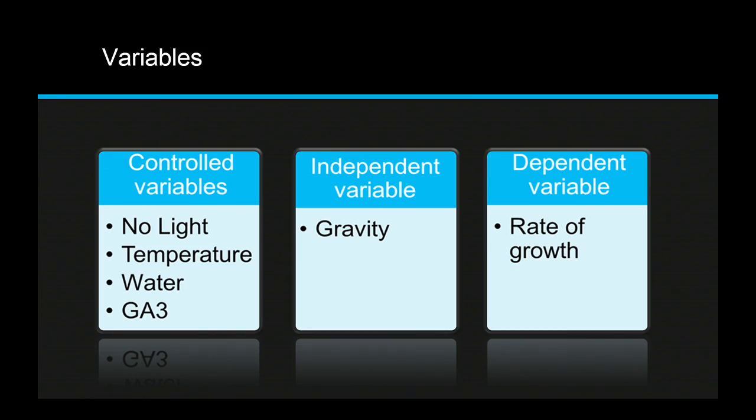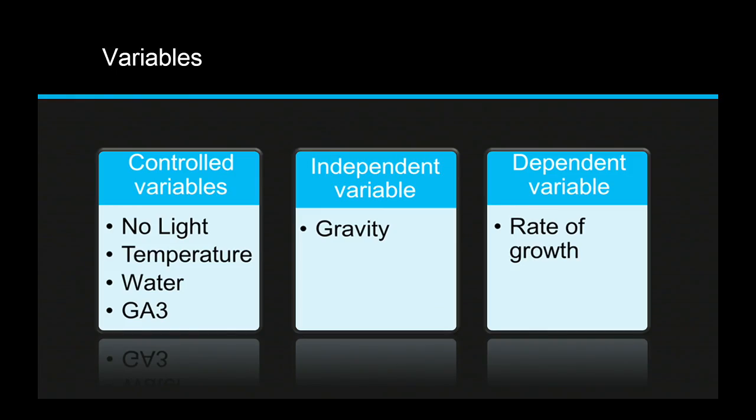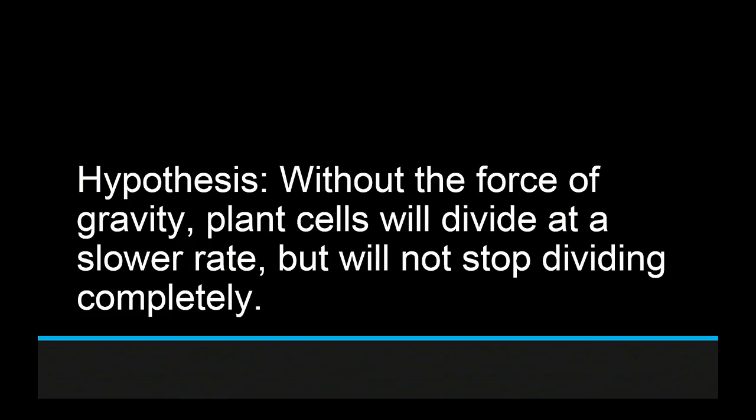The independent variable in our experiment is gravity. As Caitlin said, we wanted to see how it would affect the seeds without gravity. And the dependent variable is our rate of growth. So our hypothesis is, without the force of gravity, will plant cells divide at a slower rate, but will not stop dividing completely?